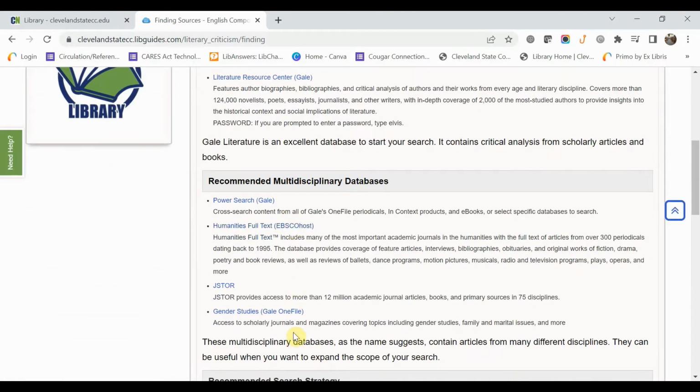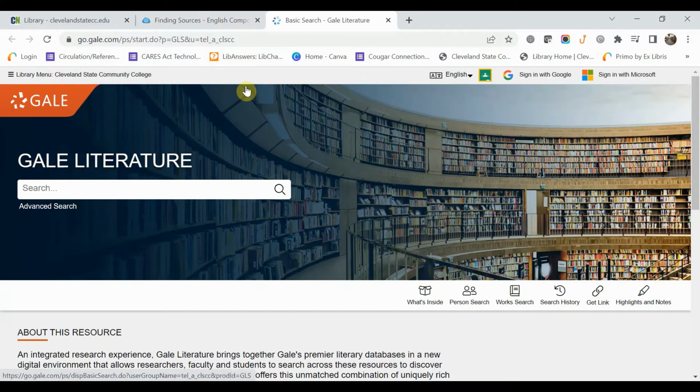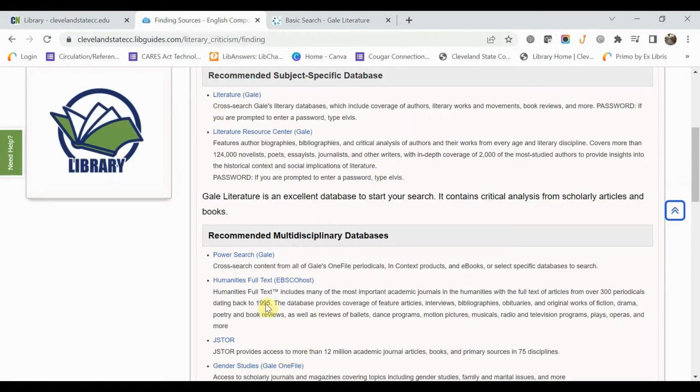I do want to point out that there are several different types of databases out here that you can look at. One of the things I want you to keep in mind as we click on Literature Gale is that we know there are very few resources out here for Poof by Lynn Nottage, and there are a few more for Trifles by Susan Glaspell, but there's not a lot on either one of these subjects. Like I said, for Poof by Lynn Nottage there are very, very few articles out here. You're going to need to try several of these different databases. You're not going to be able to just stay in one database. You're going to have to try multiple of these databases, which is again why we start out on the subject guide.